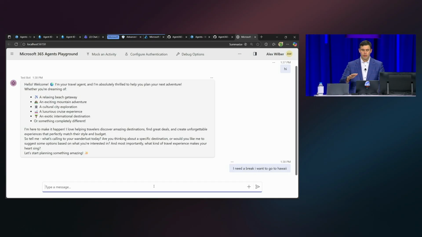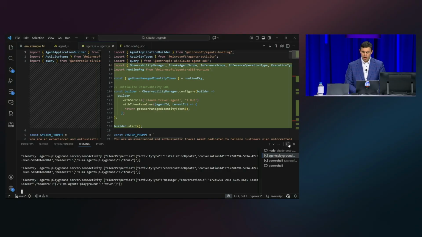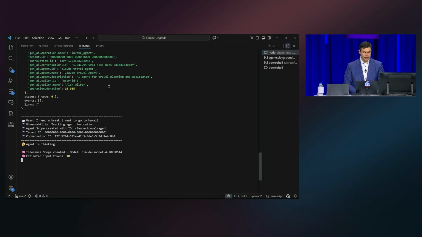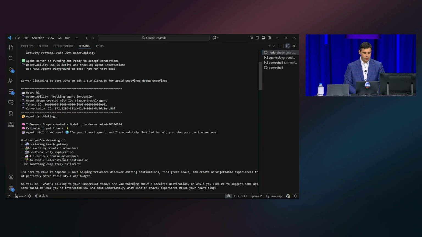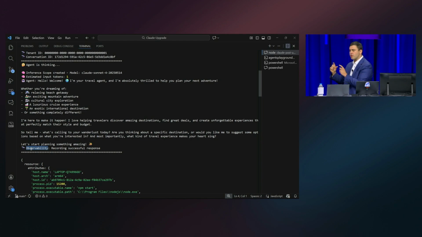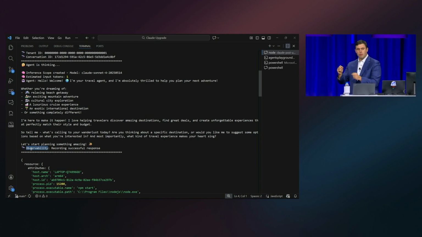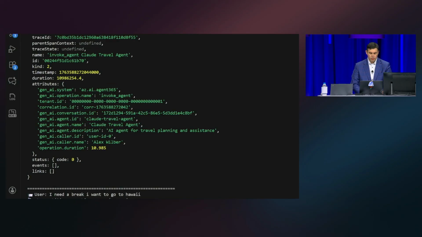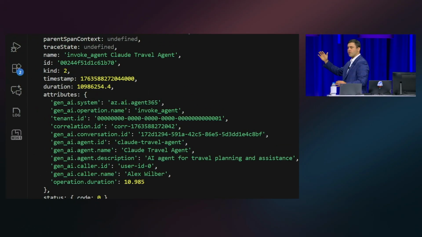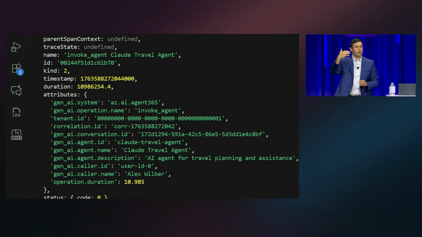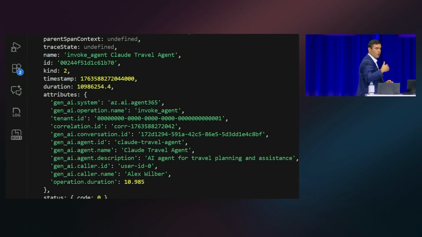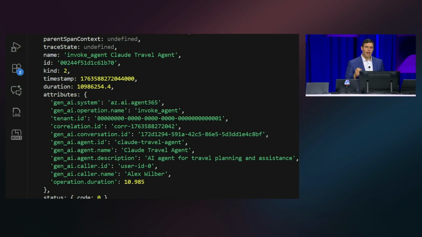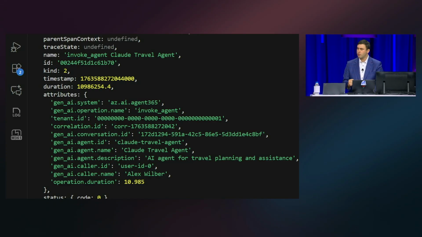So this is running locally, and I'm going to open up the terminal here where my agent is working. And what you're gonna see here at the beginning of all this is that observability, the Agent 365 SDK, was instrumented. And as I've been having this conversation, it has been tracking the observability logs for this agent, aligning with the OpenTelemetry standard. And this has just been spitting it out locally. So now I know my agent works the way it did already. Now it's instrumented with observability in the Agent 365 SDK.